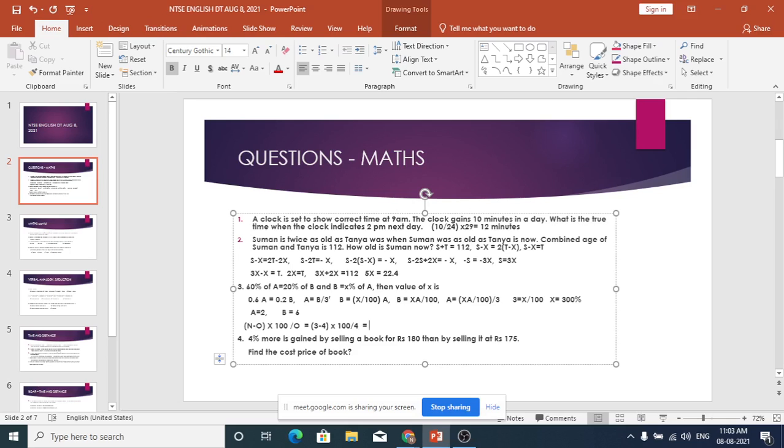That is 1 by 4 into 100, 25, sir. Minus 1 by 4 into 100. Why minus? Because it is coming down. It is a reduction. Into 100. That is equal to 25%. Minus 25%. Why is it minus? Because it is coming down.